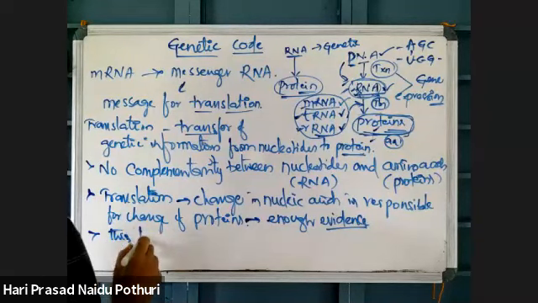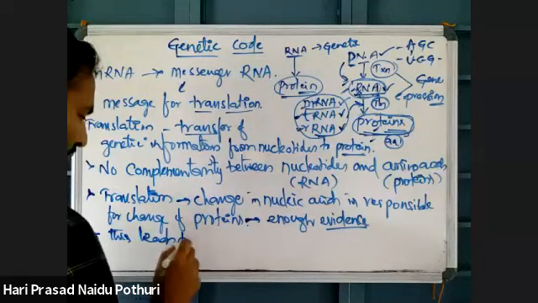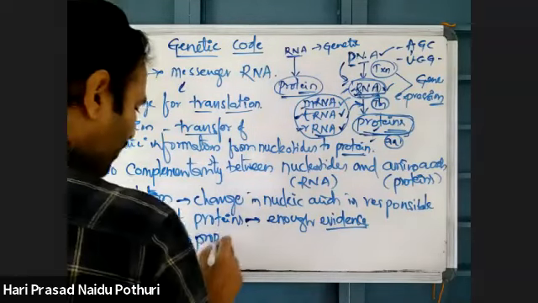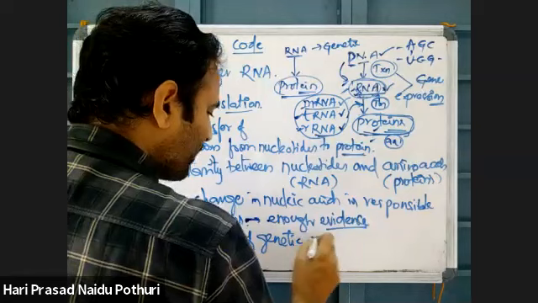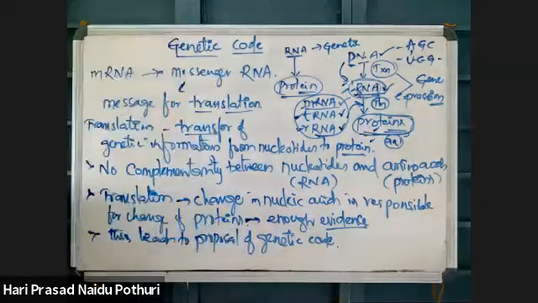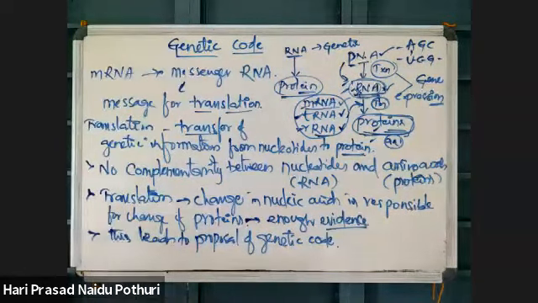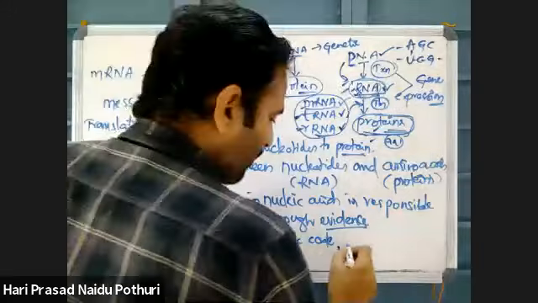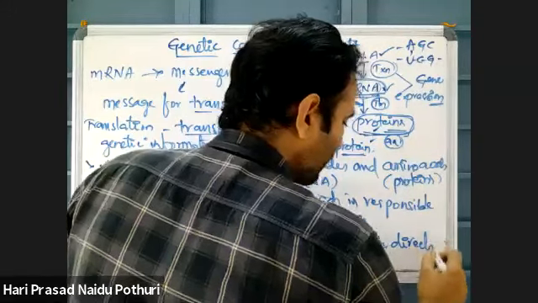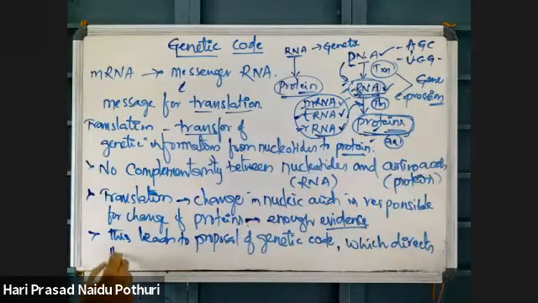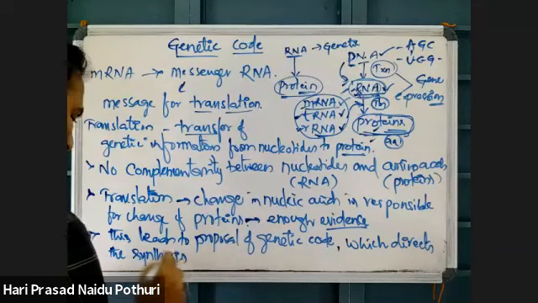Based on this, a genetic code was proposed, which directs the synthesis of peptides or proteins.